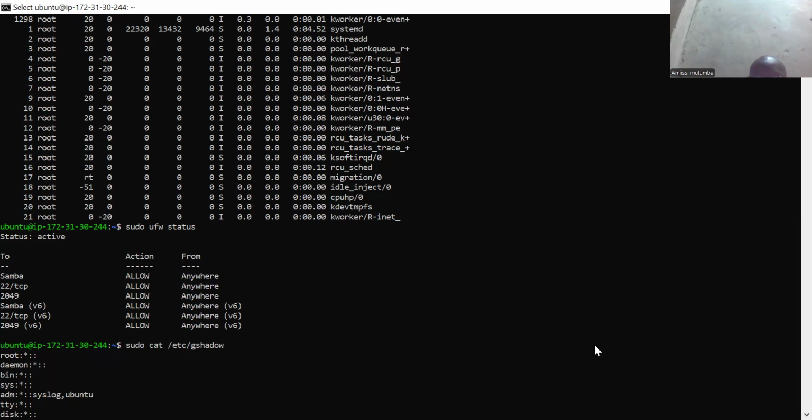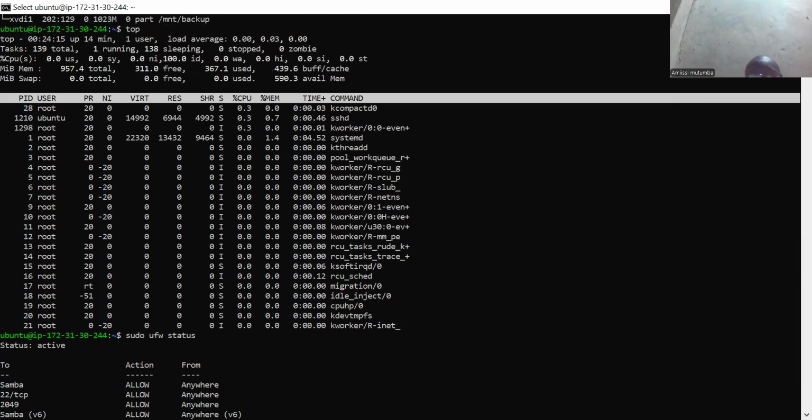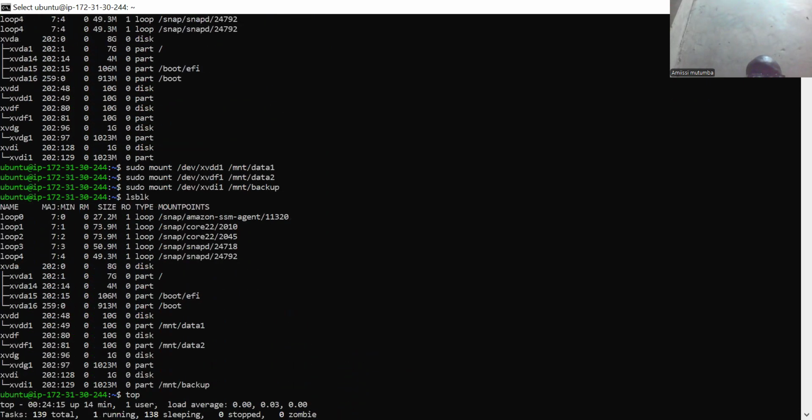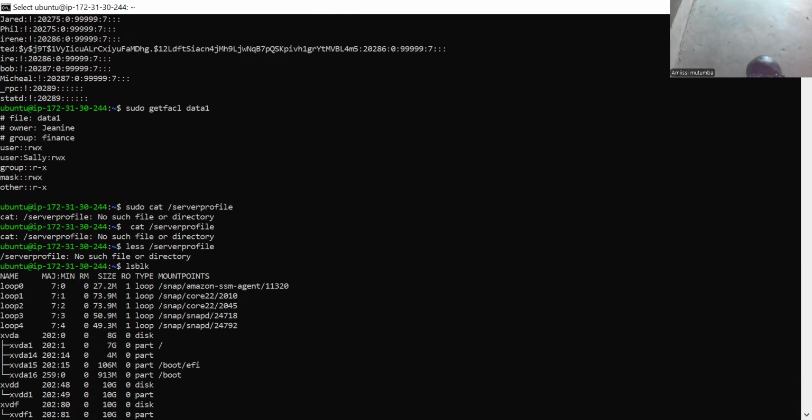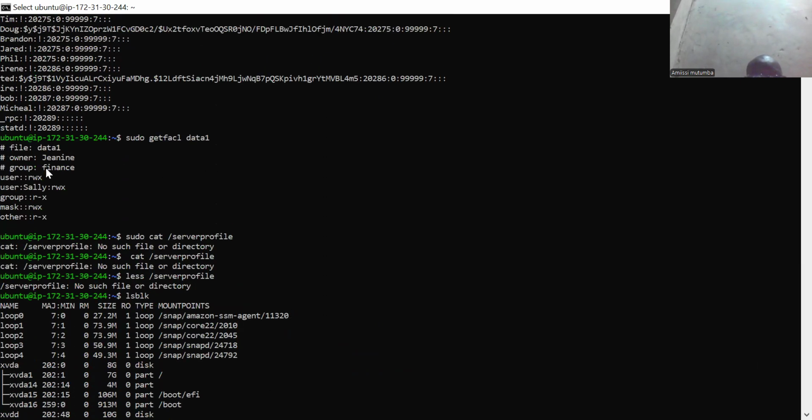Then there's another question, which says to prove that Saleh has read, write, execute permissions. Here I'll go back and look at Saleh when I ran this getfacl on that file. So I find that Saleh is a user here, and has read, write, and execute.